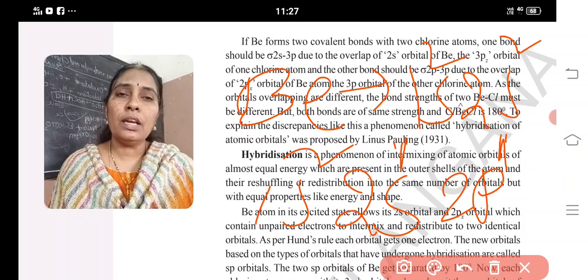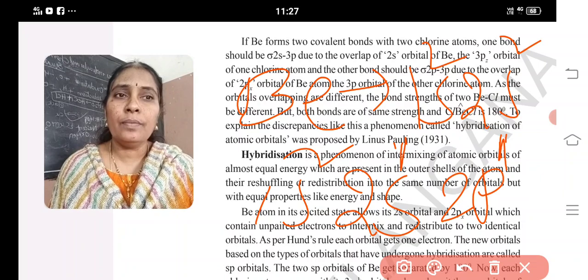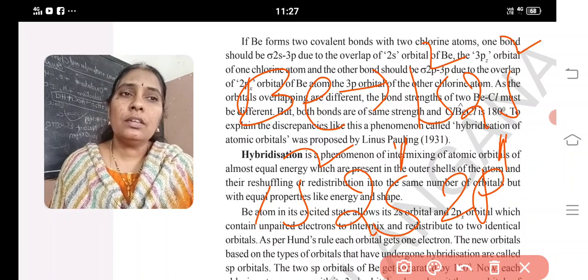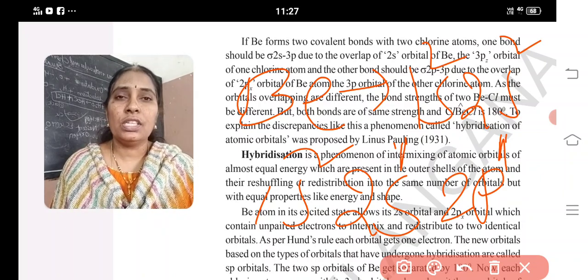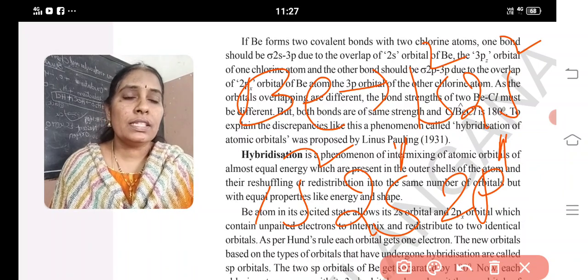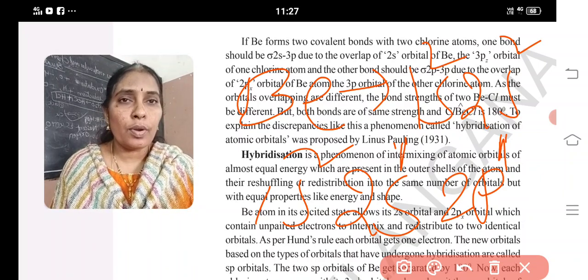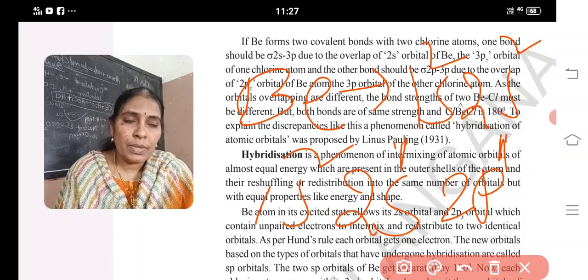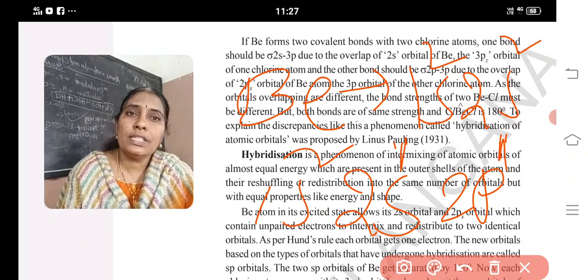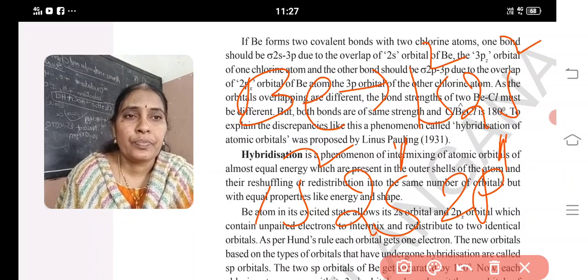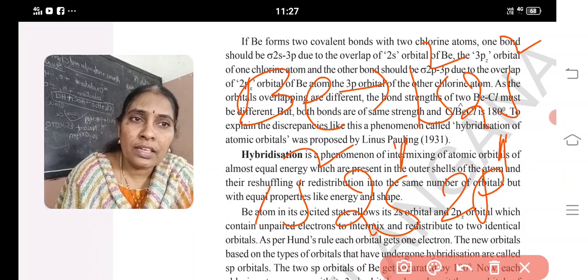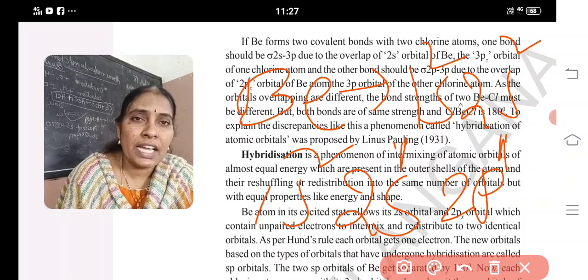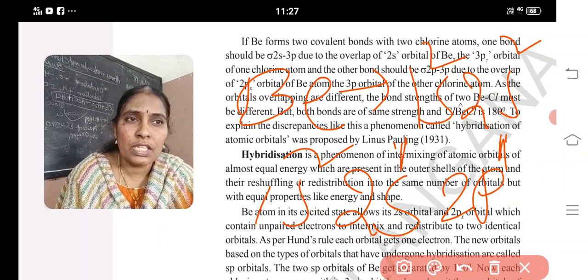Why? Because both belong to the same shell. This transfer is possible according to hybridization, when there is intermixing of orbitals of almost equal energy and redistribution into the same number of orbitals with equal properties like shape and energy. That is, intermixing of atomic orbitals of almost equal energy which are present in the outermost shell, and reshuffling into the same number of orbitals but with equal properties like energy and shape. Energy and shape, that is 1s2, 2s2.